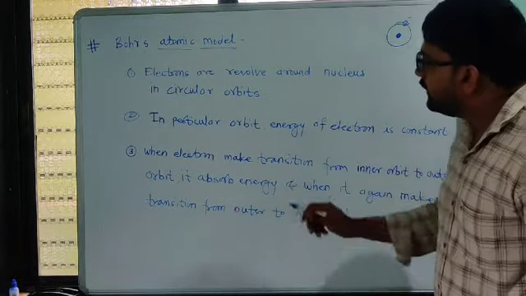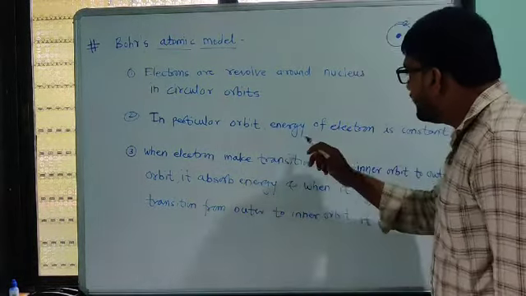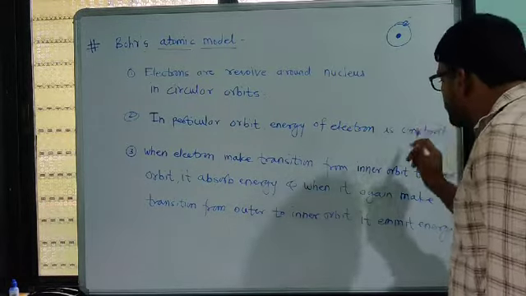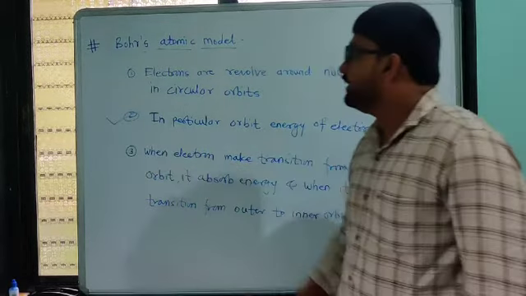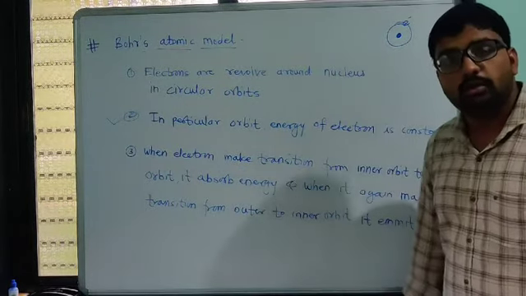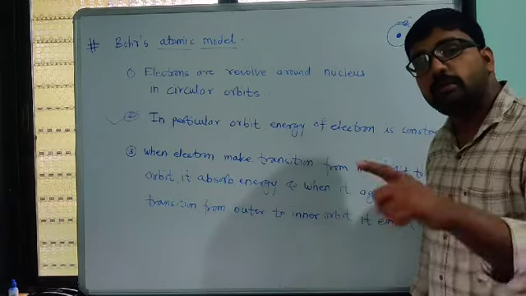Second, in a particular orbit, the energy of an electron is constant. That is the important prediction made by Sir Niels Bohr, which was not made by Sir Rutherford.